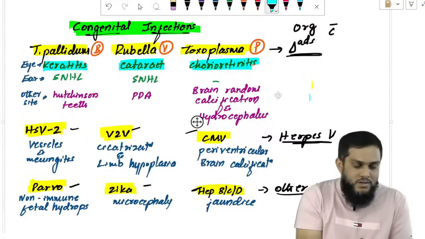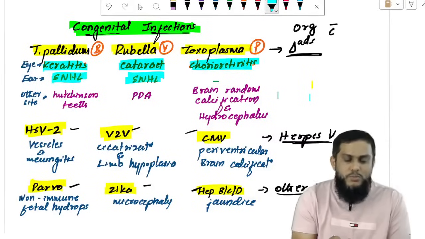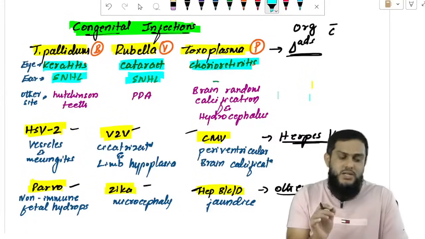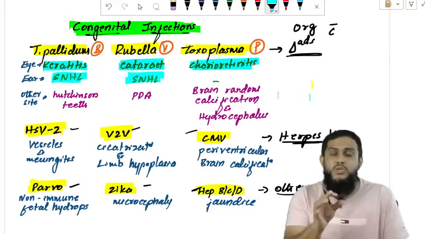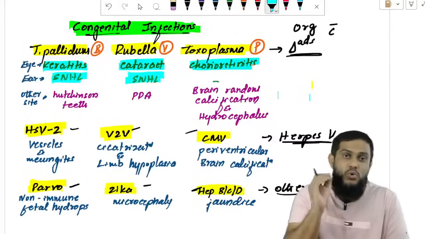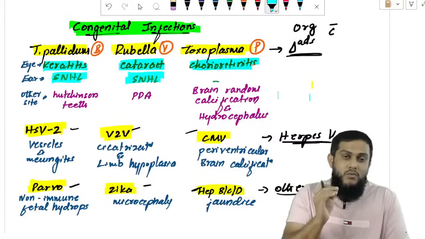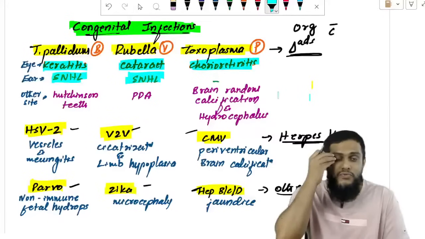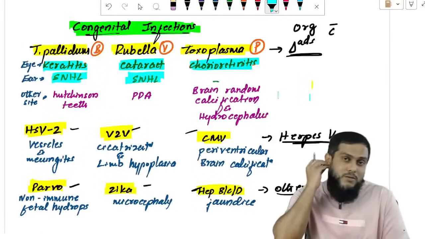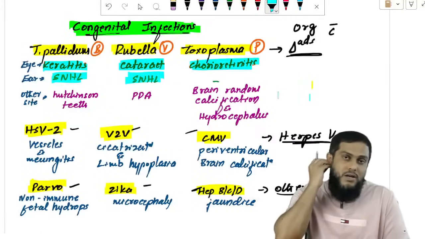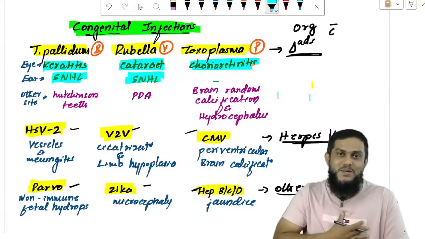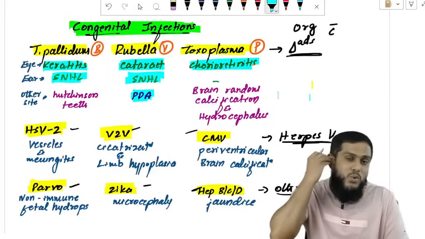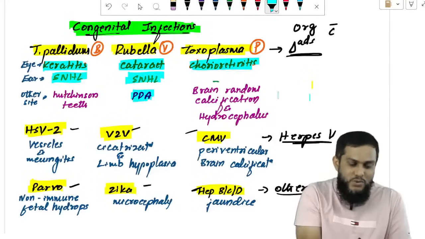Now the ear. Sir, Treponema pallidum goes to the ear, rubella goes to the ear, parasite won't go to the ear. Right? Sensory neural hearing loss. Now, this is also easy to remember. Which one goes to the ear? The ones which come down, they go to the ear. See, Treponema and rubella, they start with the eye, they go to the ear, right? And they come down to the heart. Rubella: start with the eye, go to the ear, come down to teeth.